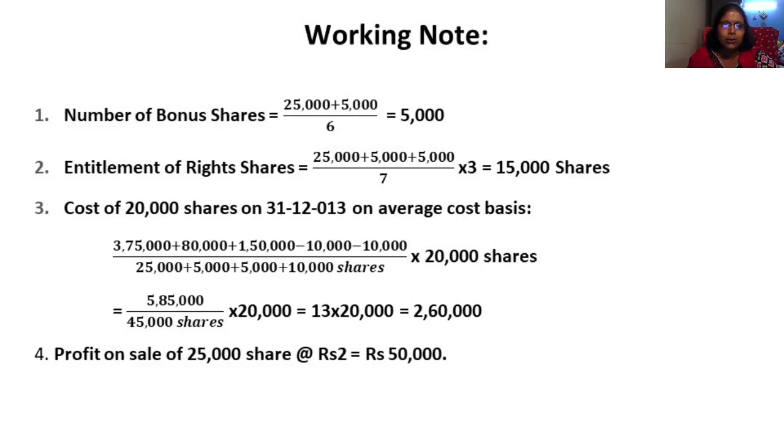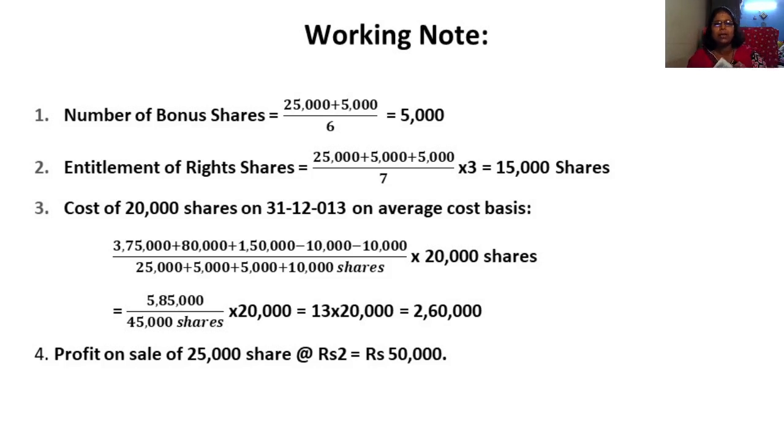Profit, how do you take this into consideration? Profit on sale of 25,000 shares at rupees 2 is 50,000. That is the actual profit. Before that, cost of 20,000 shares as on 31st March on an average cost method. Average means you should add everything and then divide it by the number of shares. That only is called average, for 20,000 shares.